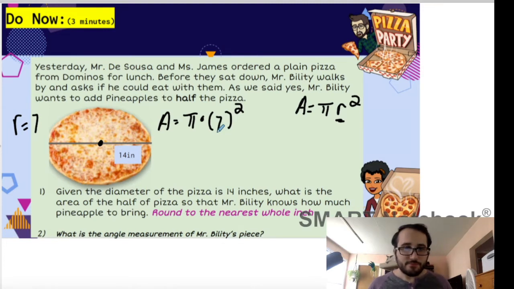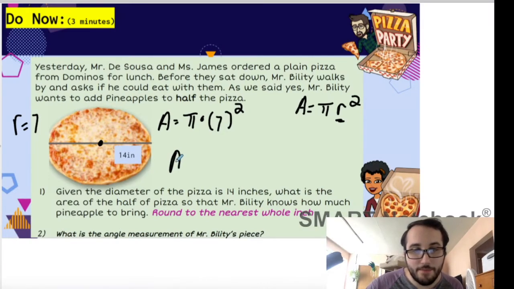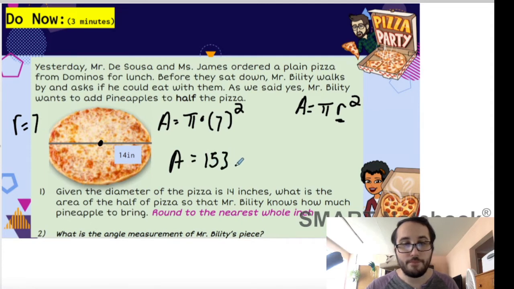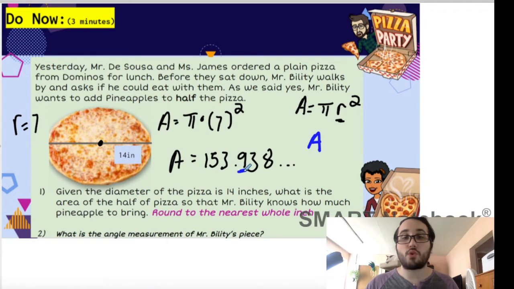Okay. Anyways, so I'm going to put all this in on my calculator, exactly how it looks, and let's see what we get. Okay, so I got that the area is 153.938, so on and so forth. But it wants me to round to the nearest inch. So I'm going to write this out, 153.938 dot dot dot. Here's my nearest inch, so I'm going to look to the number to the right. That number is either 5 or greater than 5, so this rounds up to 154.